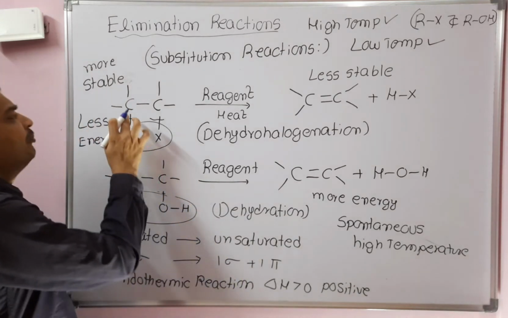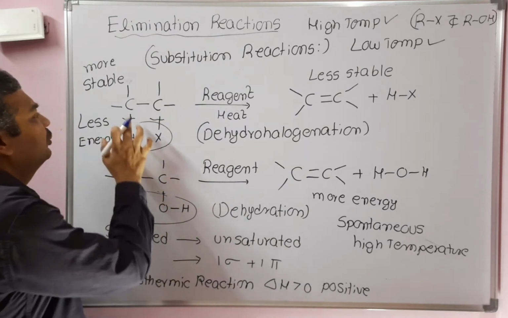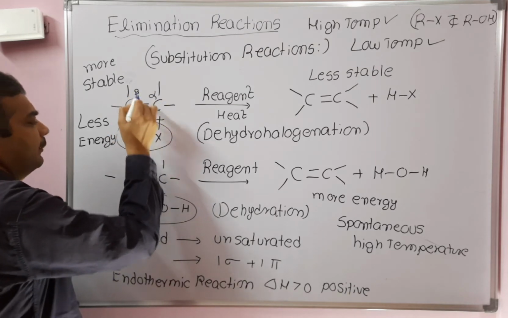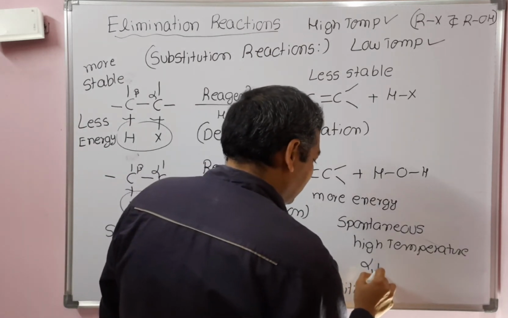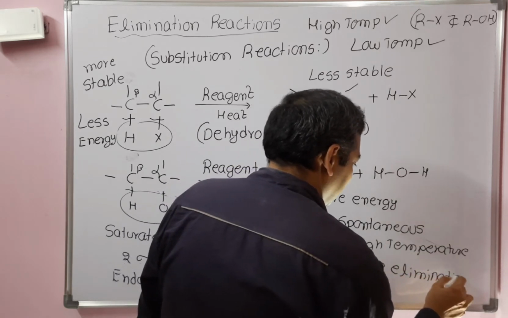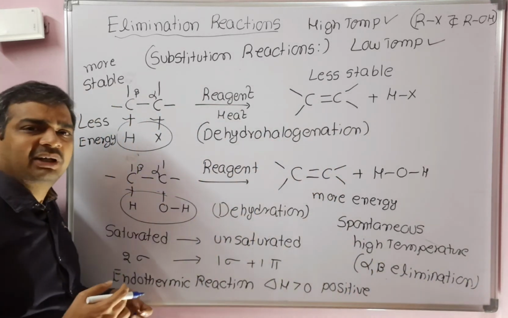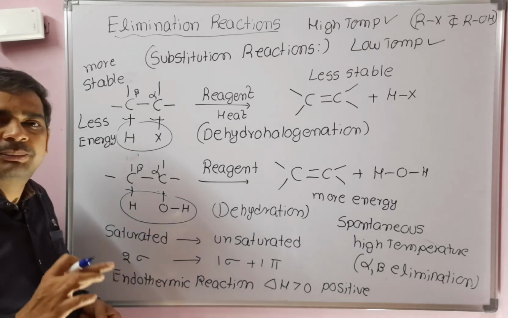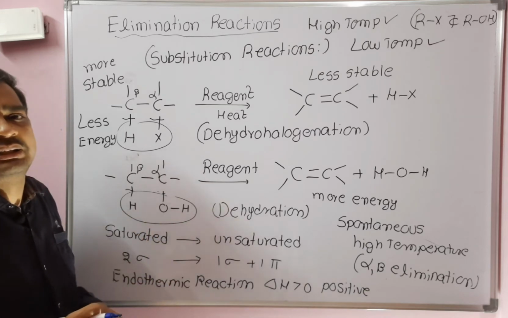Also, if you see the groups that are eliminated, HX or H2O, those are at adjacent positions. One is at alpha and the other is at beta. Always in elimination reactions, alpha beta elimination will take place here. There is a possibility for alpha gamma, alpha delta also, but in our reaction we are discussing alpha beta elimination reactions. Now next, types of elimination reactions.